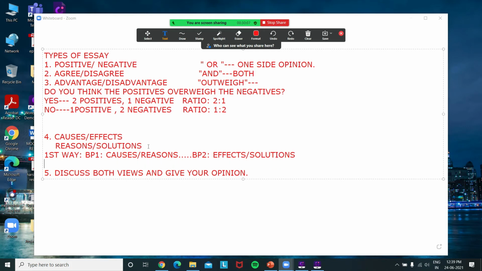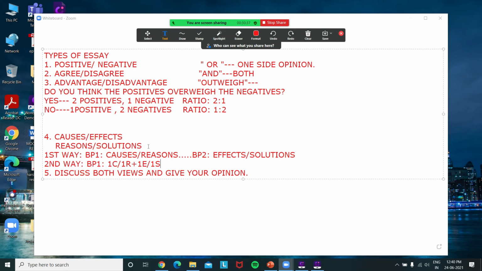Okay, and the second way says in body paragraph 1 you will be mentioning one cause, or you can say one reason, plus one effect or one solution. Suppose I am mentioning one cause, then I will give the effect of that cause. If I am mentioning the reason of that cause, I will be mentioning the solution of that cause.